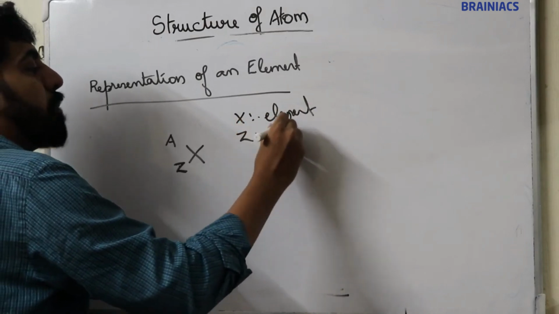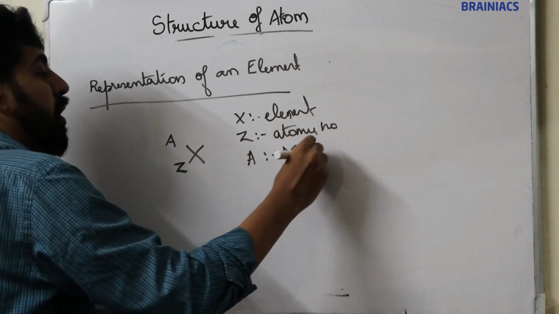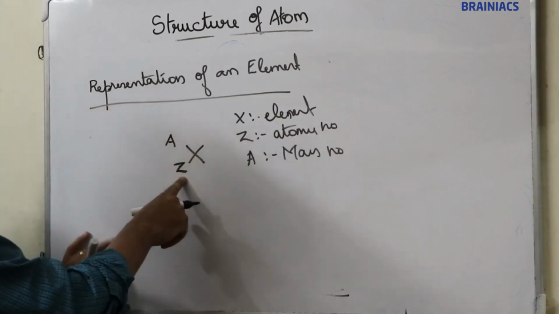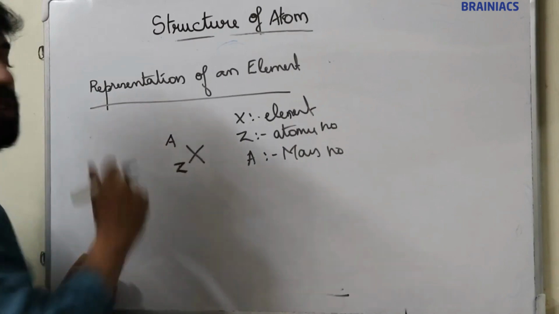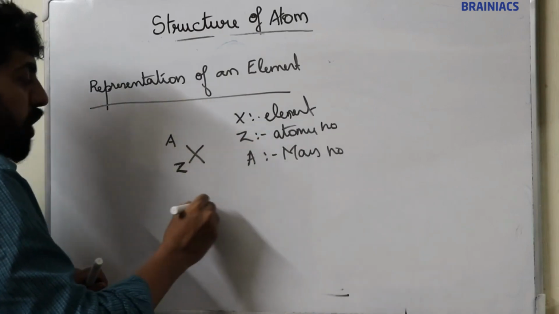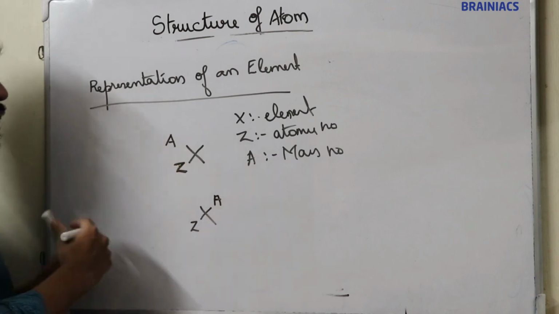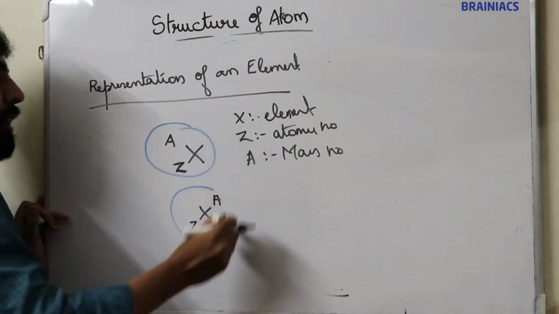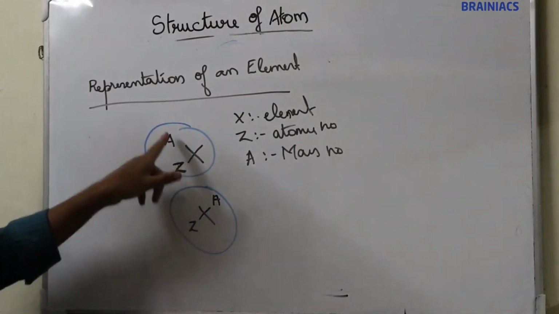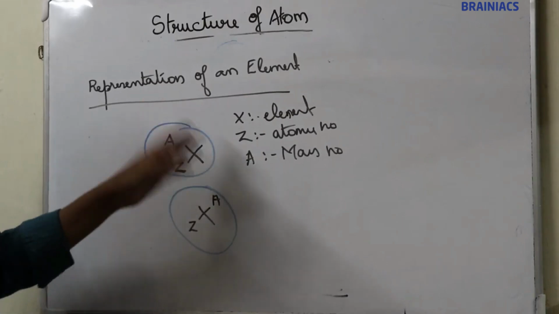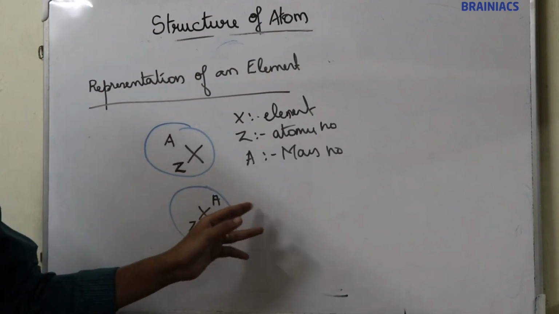Z means atomic number, and A means mass number. So, always atomic number is represented on the left side as subscript, and mass number is represented on the right side as superscript. Or otherwise you can represent it like this also. Element X, atomic number here and mass number here. These two methods you can use to represent an element with its atomic number and mass number. Either you write atomic number and mass number as subscript and superscript on the left side, or you write atomic number as subscript on the left side and mass number as superscript on the right side.